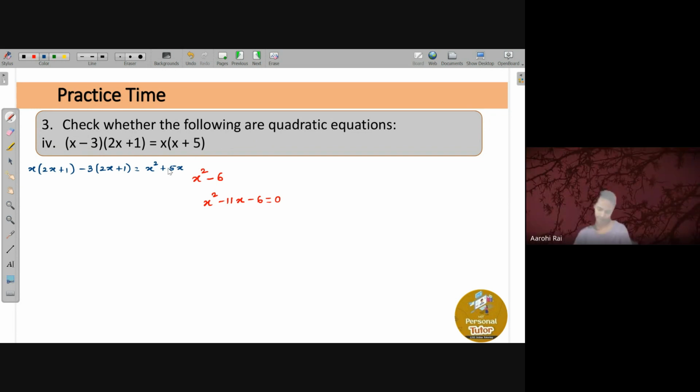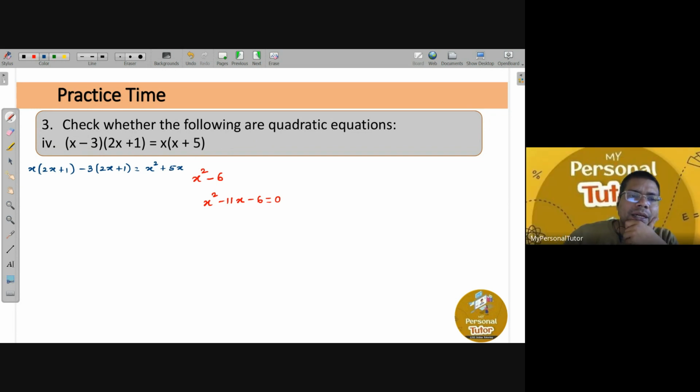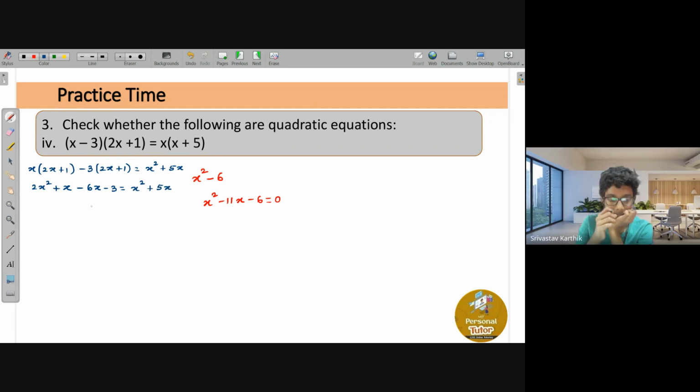No, sir. Yes, sir. All right. Again, if you open the bracket on the left hand side, x multiplied by 2x is nothing but 2x square, and then x multiplied by plus 1 is plus x, and then minus 3 if you multiply by minus 2x, so that is minus 6x, and then minus 3 multiplied by plus 1 is minus 3, and that is equals to x square is as it is, and then plus 5x is as it is. Anyone having any doubts till here? No, sir. Very good.